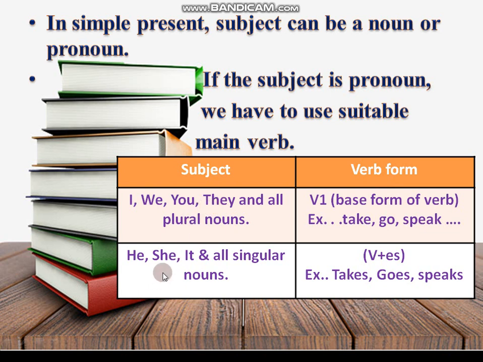In case the subject is he, she, it and all singular nouns, if it is a singular noun, or else if it is he, she, it, we need to use the V plus es column. Takes, goes, comes, learns, like this. So keep in mind, always based on the subject that is there, we have to take the main verb accordingly.